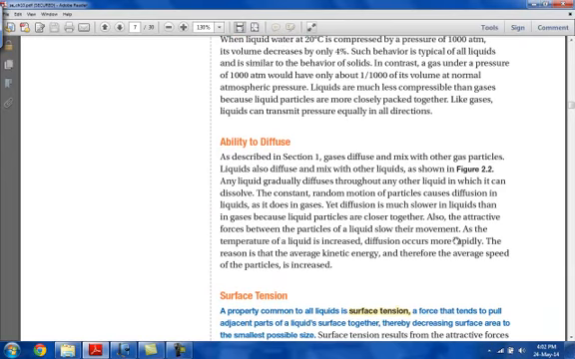Now we'll talk about the ability to diffuse. Liquids can diffuse because their particles are in constant motion, just like gases. So they can move around and diffuse with other liquids.